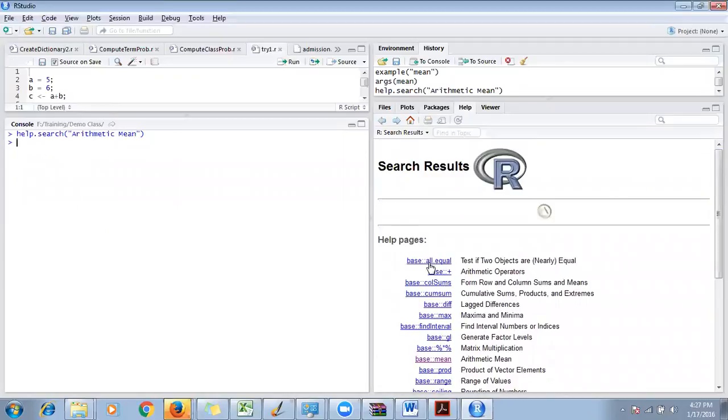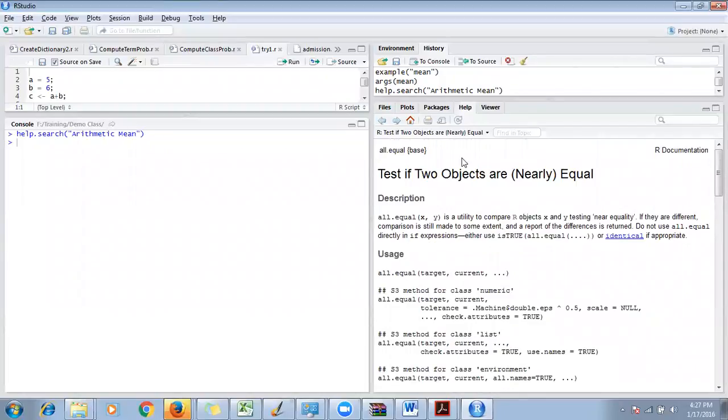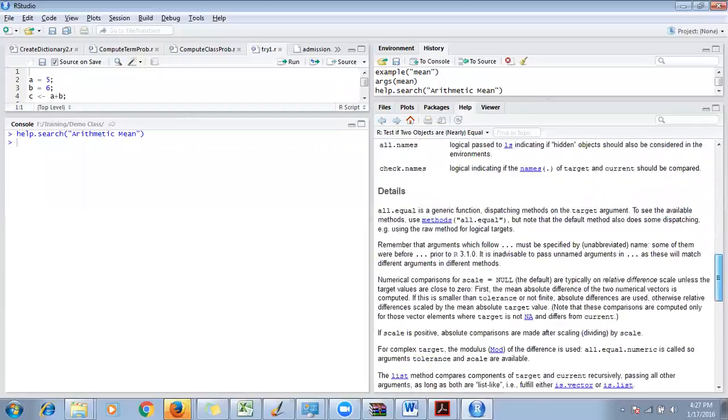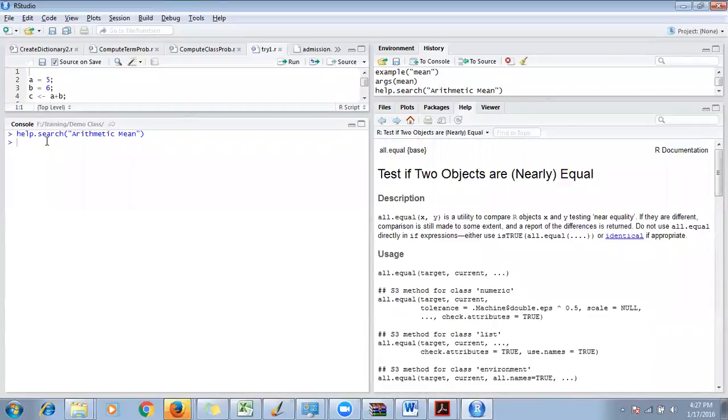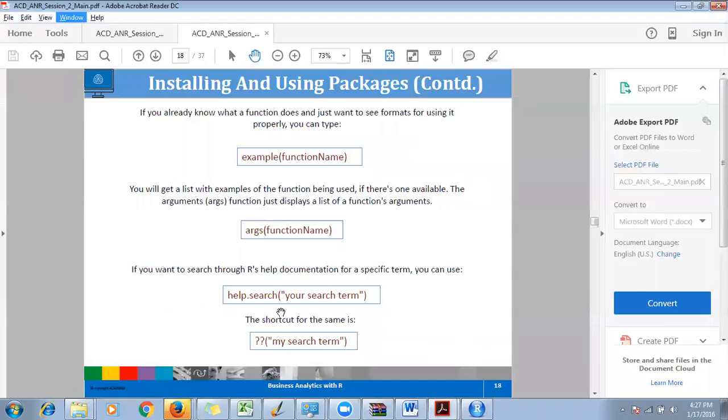If you're interested, you can go and look into that particular thing, because it has found arithmetic mean somewhere in this description, somewhere in the total document. That is why it has shown that particular page to you. And you can use the back arrow and front arrow to go forward and backward in the help function. Instead of the help.search function, you can also just type double question mark. That also means help search, and inside brackets you can just type the particular term that you want to search.